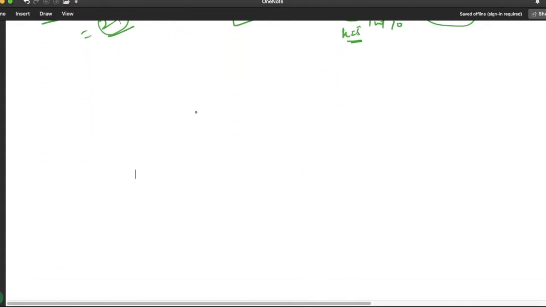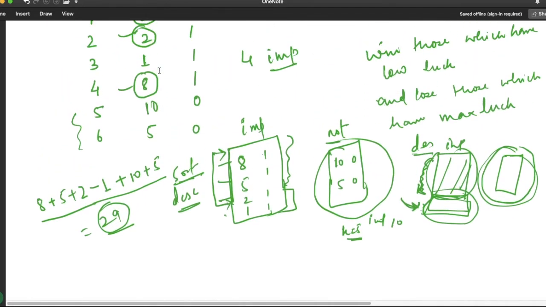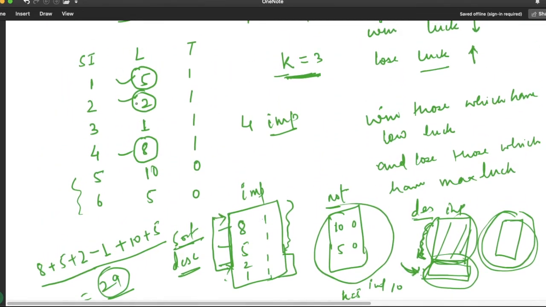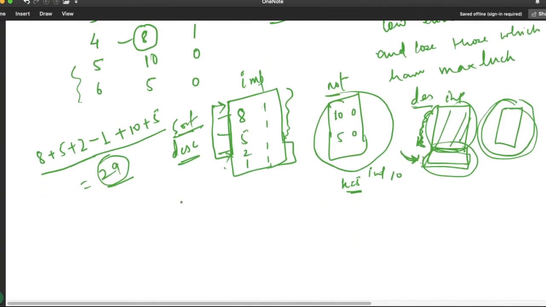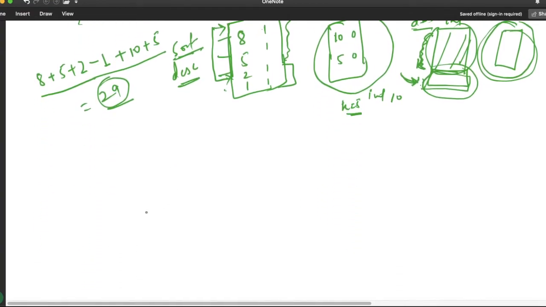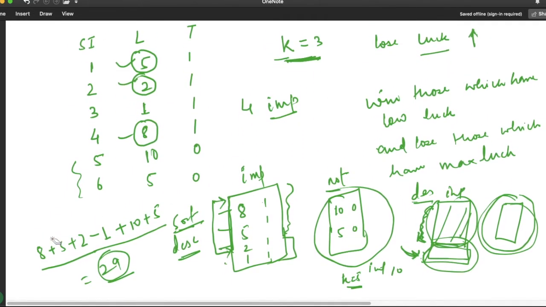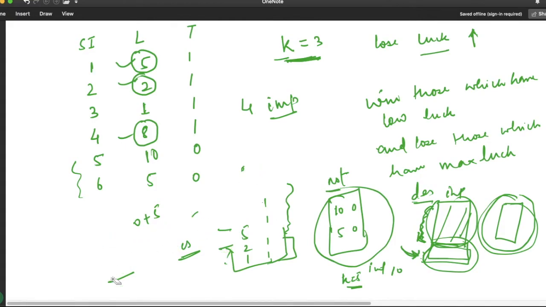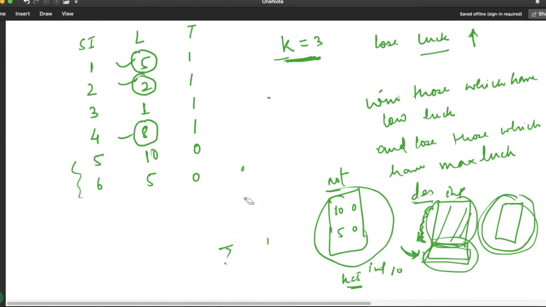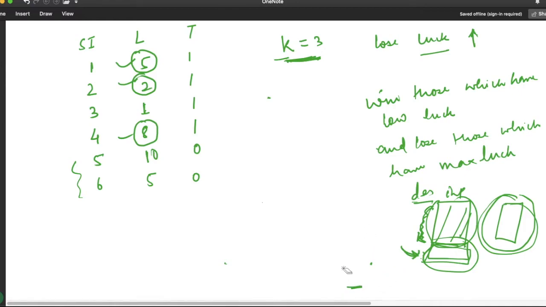So what we have to do here is we got the total contest. Suppose this was my total contest. So what we will do, we will sort the contest in decreasing order. So for example, let us delete this one. We will sort the contest in decreasing order.